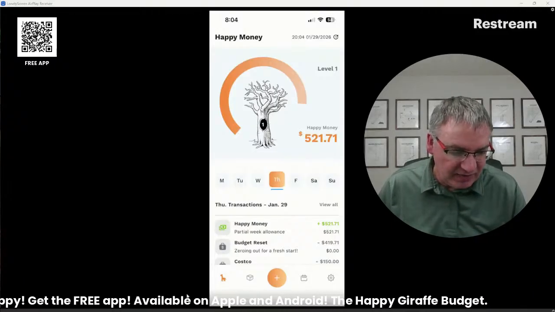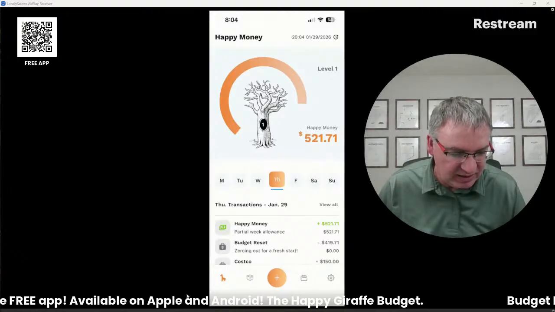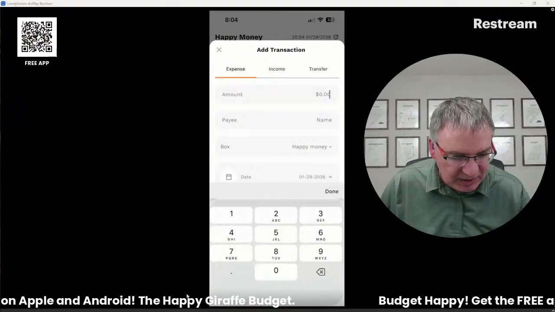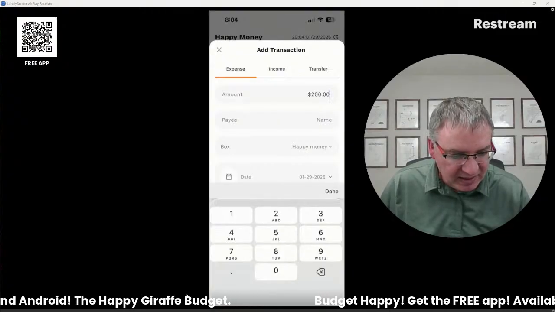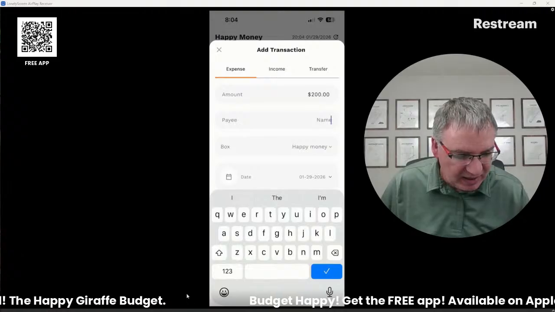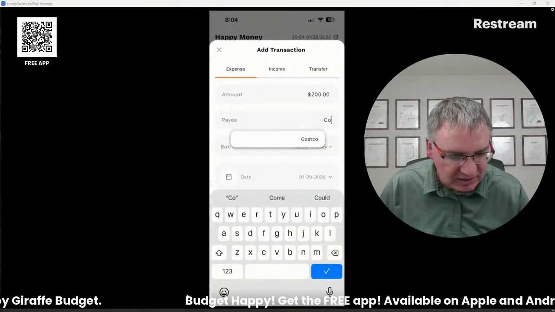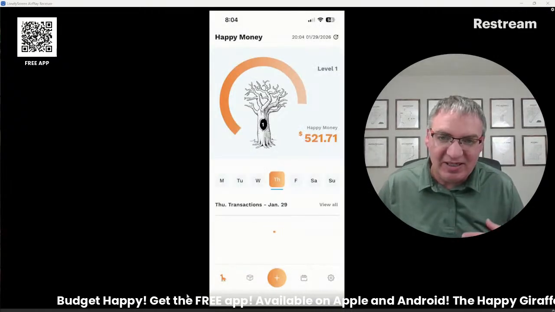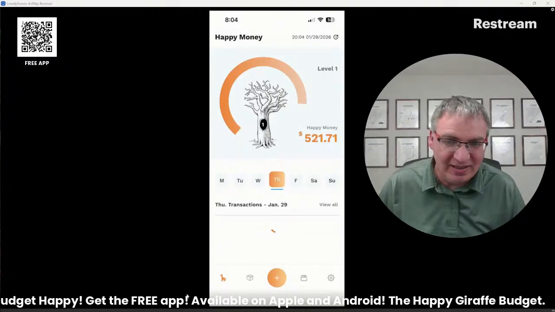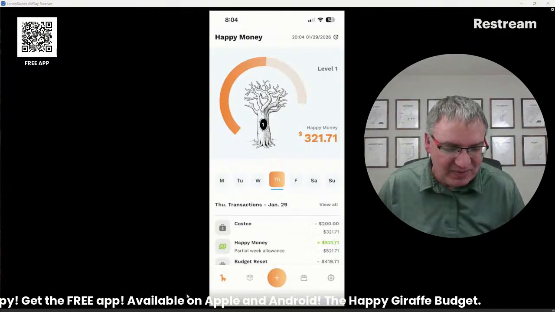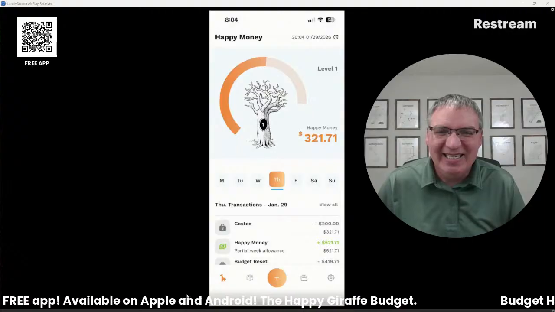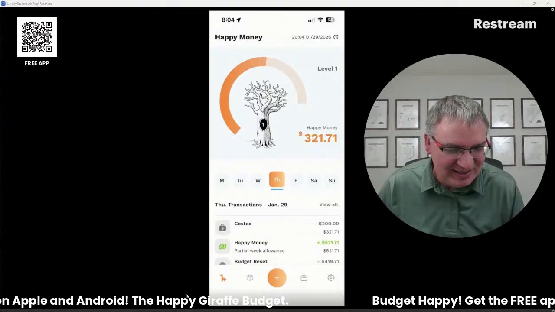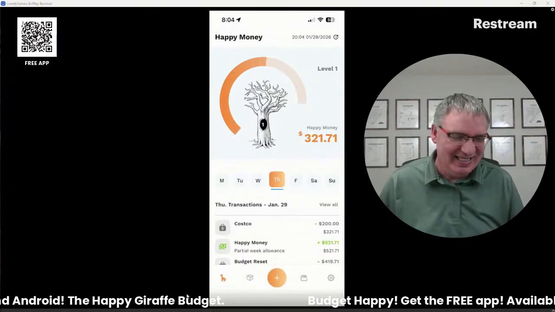Right now I've got $521 to make it 4 days. If I go and spend like $200 at, I don't know, I keep going to Costco just because that's an easy place to spend that kind of money. So if I go spend $200 at Costco on random stuff that I didn't even need, then the other person's going to see that and they're going to be like, wait, we're trying to make it 4 days to the end of the week and you just spent $200. What did you buy at Costco?